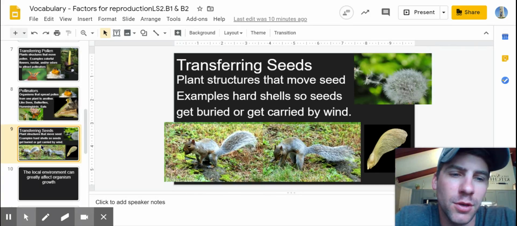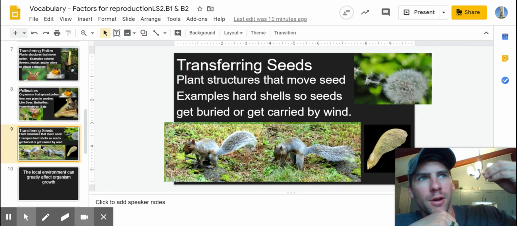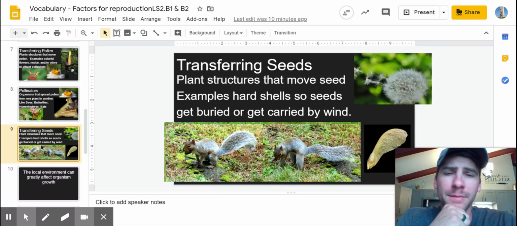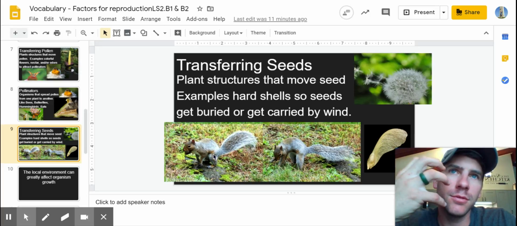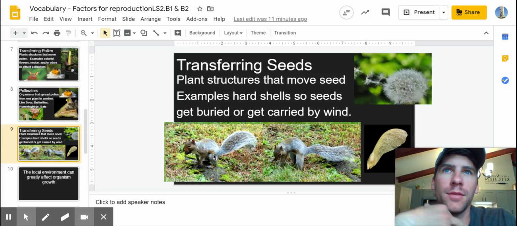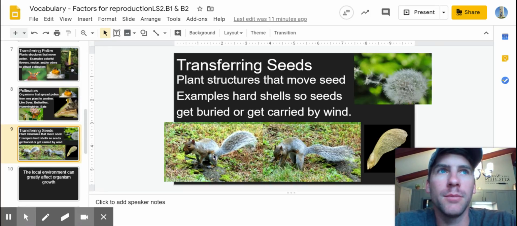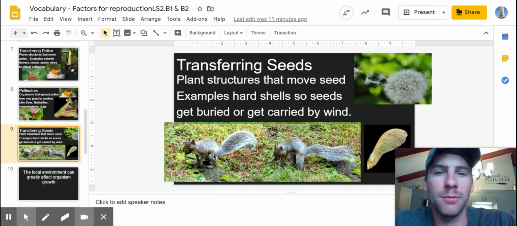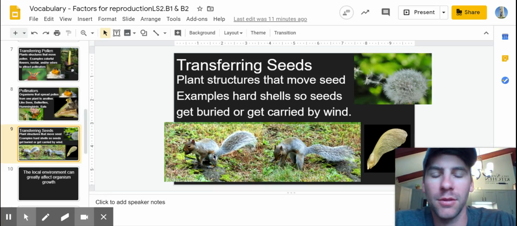Another structure that plants have developed would be things to get their seeds from the parent plant and disperse those seeds. So, fruits are one example. Dandelions, fruits are sweet. They attract animals. Animals eat the fruit, and they pass that fruit through the system, digest it, and then the seed actually ends up in a nice little pile of fertilizer somewhere else away from the parent. And so the seeds are transferred by attracting basically an animal to eat the fruit. And that seed gets passed in a different location.